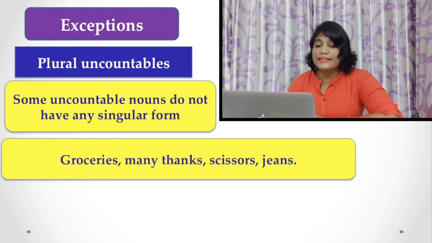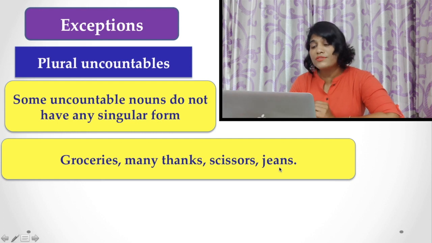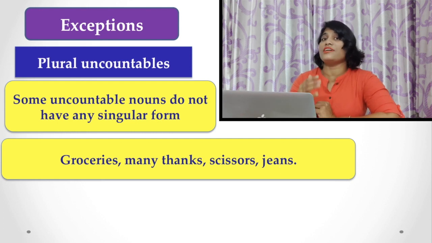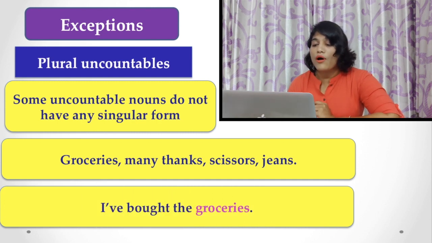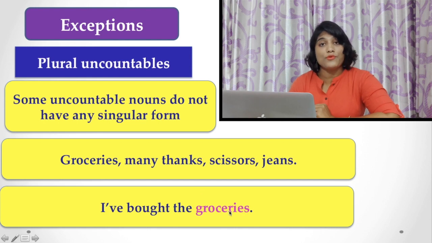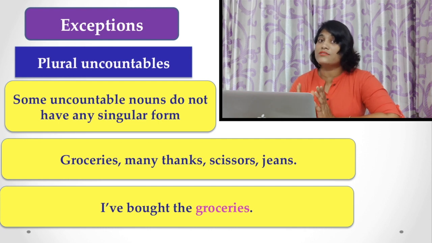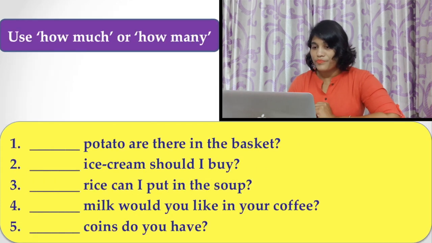Here are the examples: groceries, thanks, scissors, jeans are nouns which are always used in plural form. For example, I have bought the groceries. Here you find groceries in its plural form, but you never see 'a grocery' or 'two groceries', because groceries is a noun which is only used in its plural form.